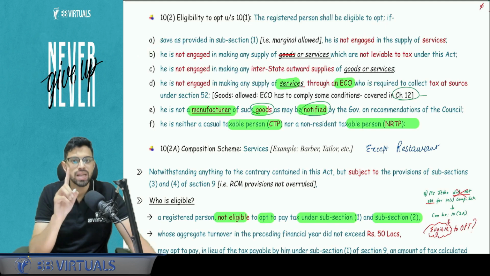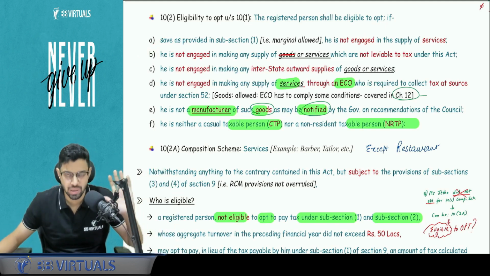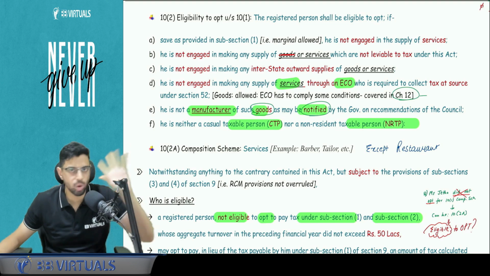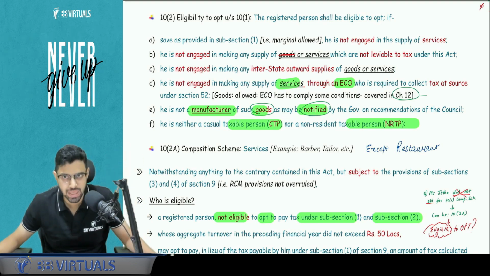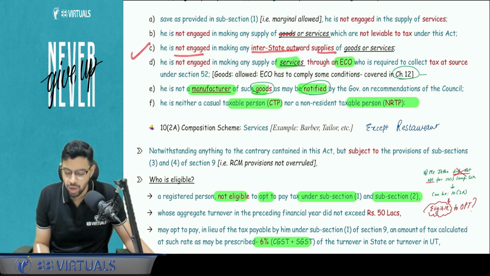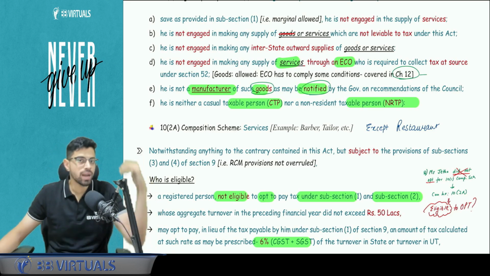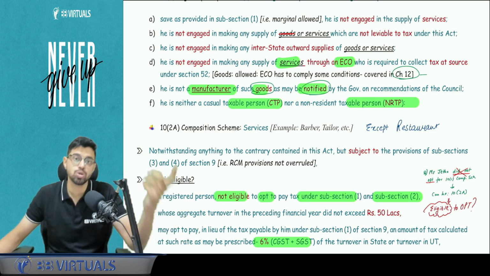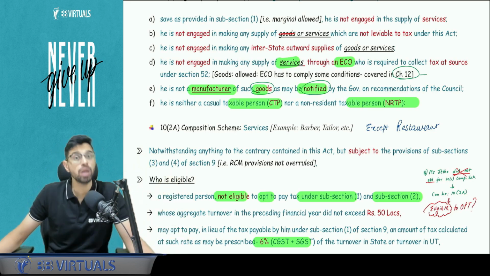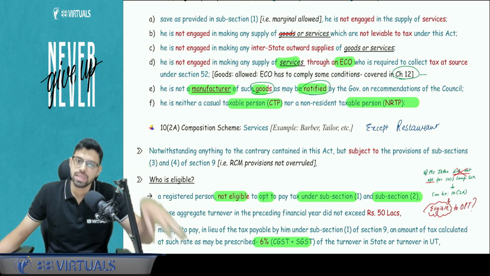You should not be engaged in any supply of non-taxable services. Now non-taxable services do not exist. Only non-taxable goods exist: the 5 petroleum products and alcoholic liquor for human consumption. Yes. Now otherwise, pay attention here. You should not be engaged in making any interstate supply of goods and services. If you are making interstate supply, so you are in one state, the place of supply is another state, it means you are a big person, you are a big businessman doing interstate supply. Why do you need the composition scheme? Not allowed. Interstate purchases are allowed.